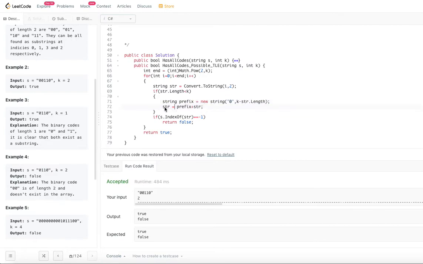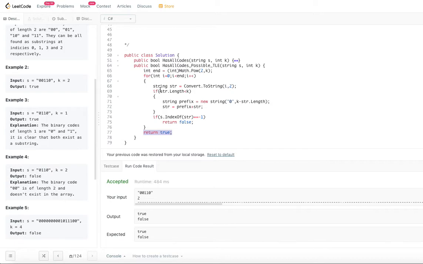Now we will check if that string is occurring or not. If it is not occurring, we will just return false then and there. But if it is occurring, we will go further, and at the end of this for loop we return true. That means we are able to verify all the codes from 0 to 2 power k. So this is the regular way of doing it: you generate all of them and see if all those codes are part of your binary string.